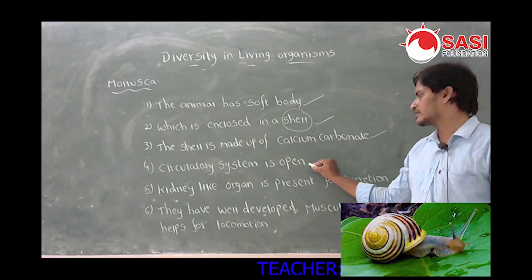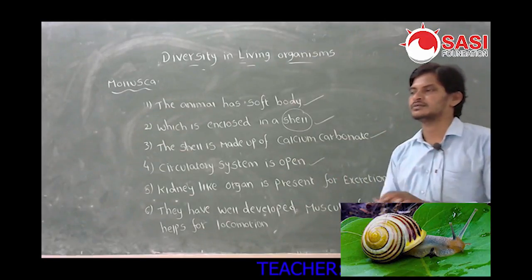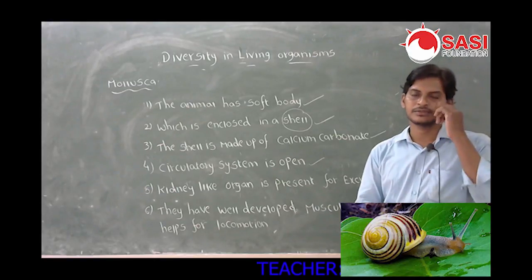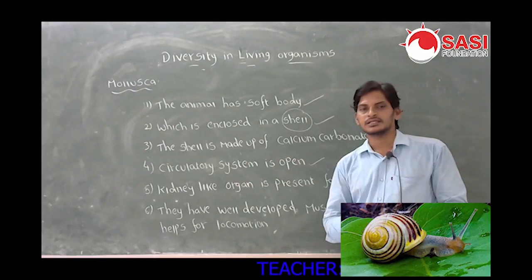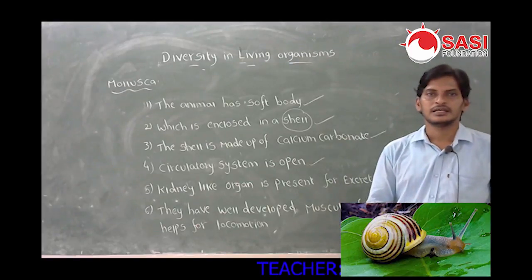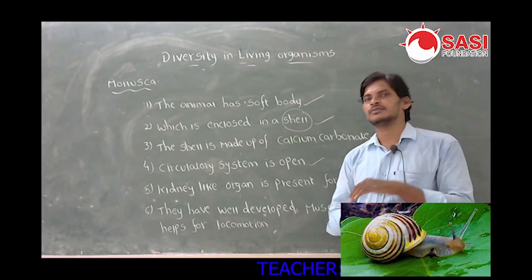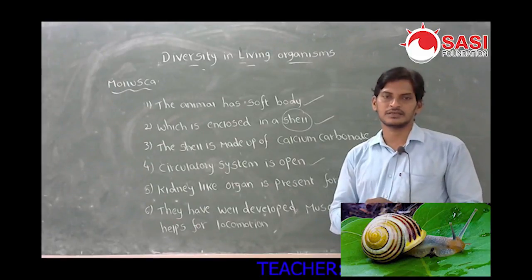Circulatory system is open circulatory system. Circulatory systems are of two types: open circulatory system and closed circulatory system. Here we see in mollusca, the circulatory system is open. Open circulatory system means the blood flows in the coelomic cavity. Cavity means space.